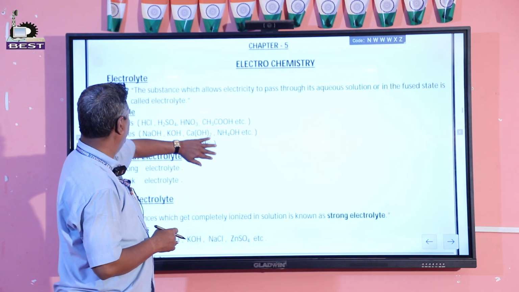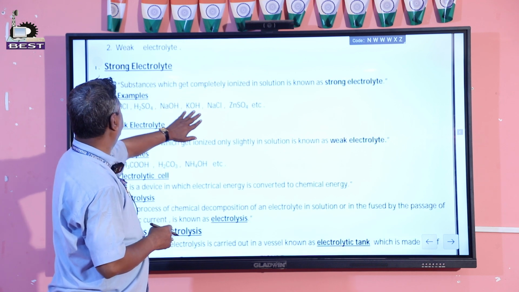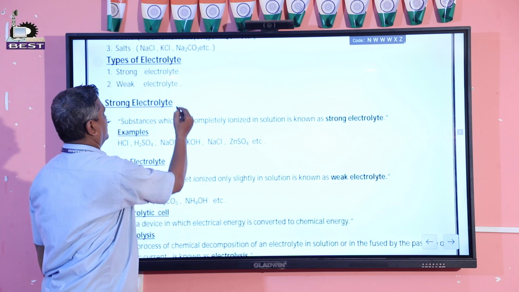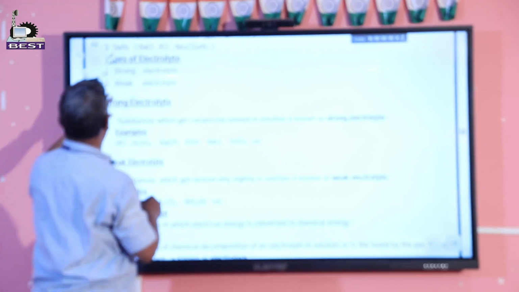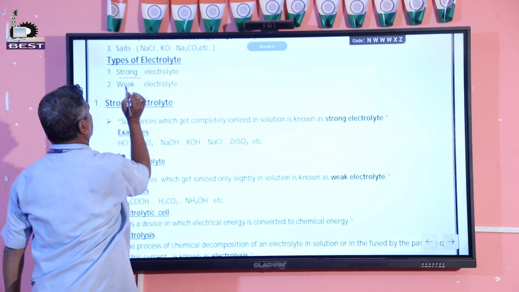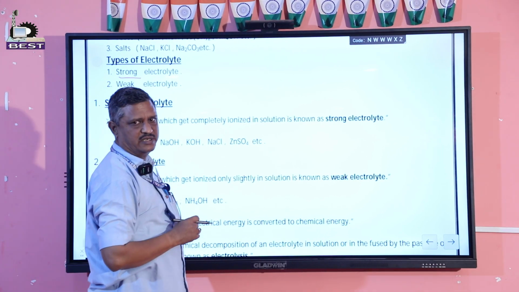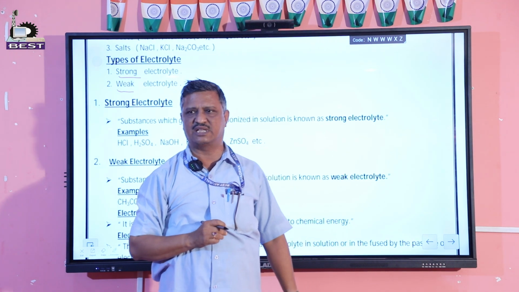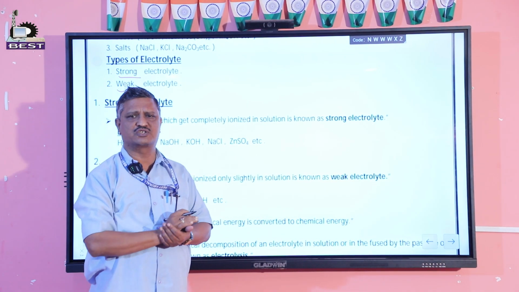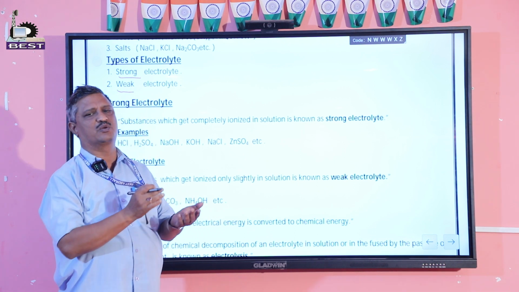Now we will discuss the types of electrolyte. There are two types of electrolytes: one is strong electrolyte, another is weak electrolyte. Which electrolyte do we call strong and which do we call weak?